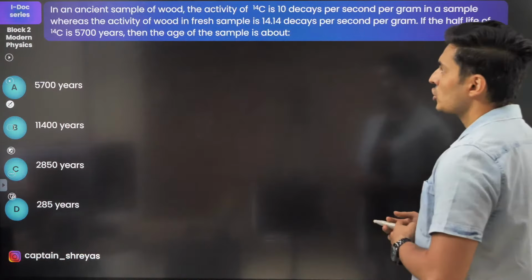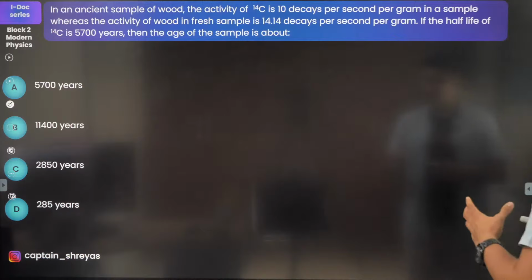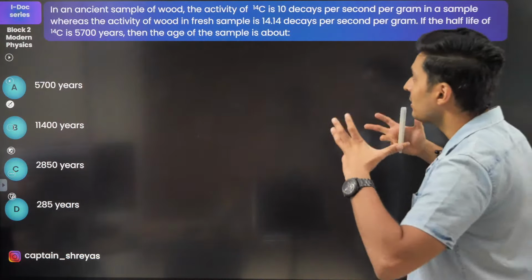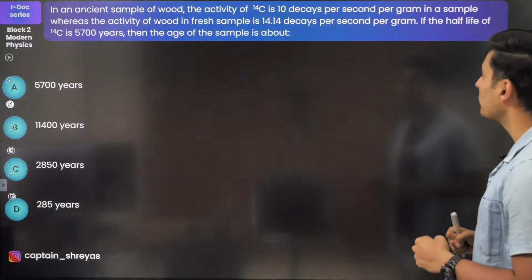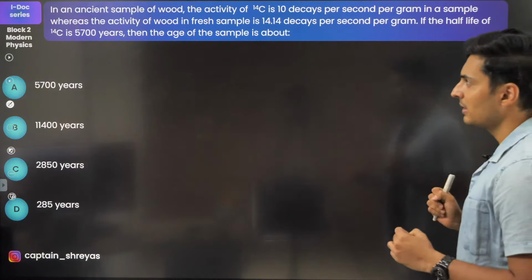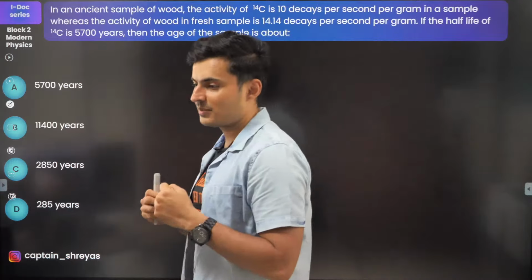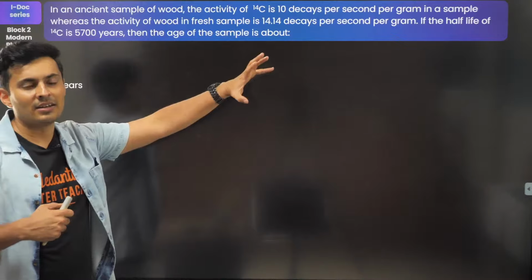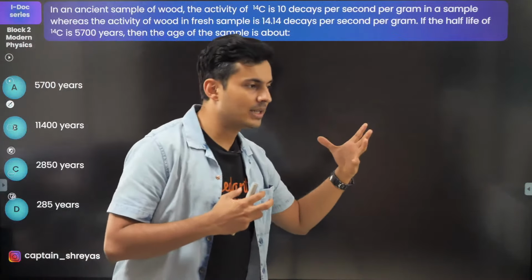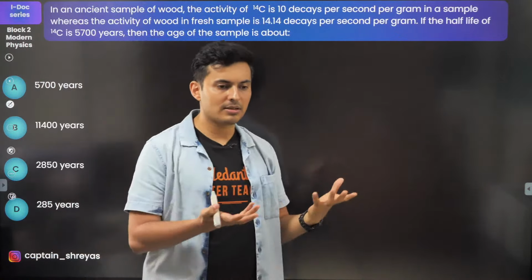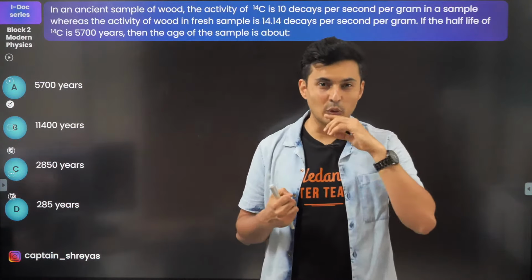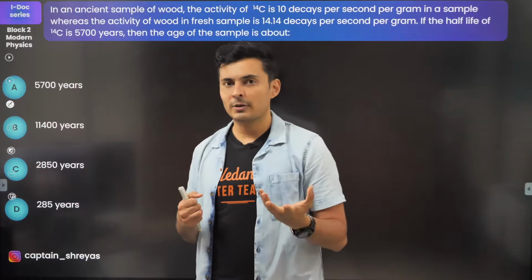Okay, so in this sample, the carbon atom has 10 decays per gram, and in the fresh sample it is 14.14. If the half-life is given, what do you think the age of the sample is? So guys, the concept over here is every living being, all these animals, trees, etc., they have a radioactive element, which is the C14 isotope, which is radioactive.